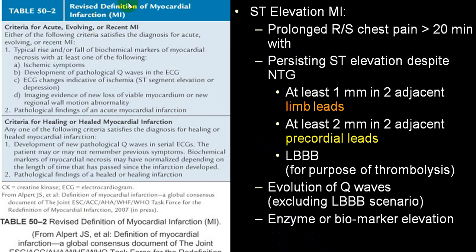So that is called the revised definition of myocardial infarction for acute, evolving or recent MI: a typical rise and fall of biomarkers of myocardial necrosis with at least one of the following, that is ischemic symptoms, pathological Q wave, or an ST elevation or depression. If there is an ST depression, then we call that a non-STEMI. If there is an ST elevation, we call STEMI. And imaging evidence like new loss of viable myocardium or new regional wall abnormality on echo.